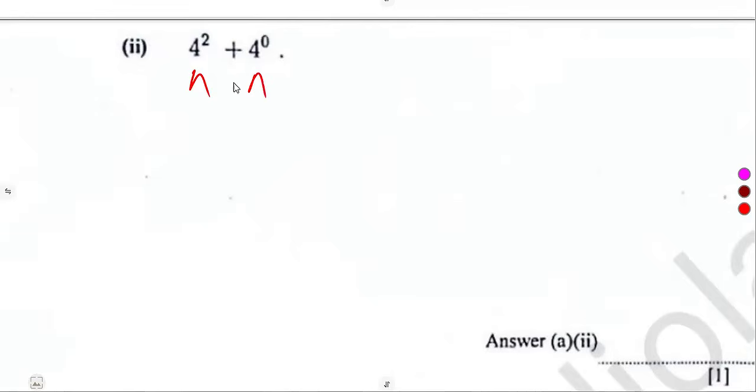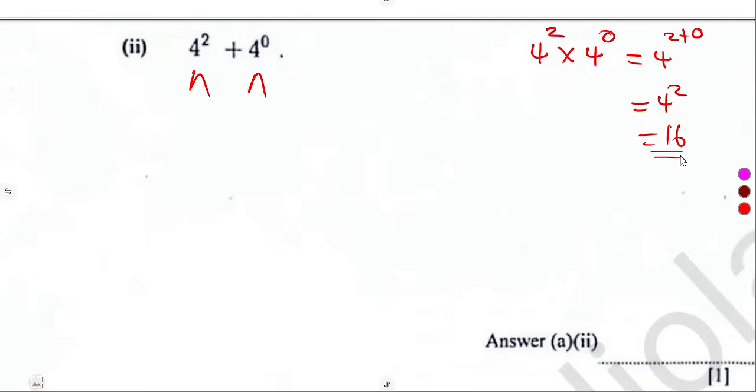4 squared plus 4 to the power of 0. This is not a product. If it was a product, we were going to use the laws of exponents. For same bases, when you're multiplying, you add the exponents. So it was going to give us a 16. But in this case, it is an addition. So we cannot use the product concept. There is no law there for addition. You simplify each on its own.